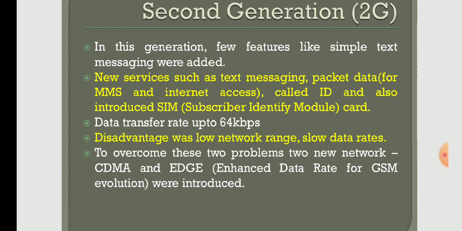That is the technology we'll be using in case of CDMA. That is, a single frequency will be divided into a number of frequencies and used, that is spread spectrum. That is the concept we have used in CDMA. Similarly, Edge, all these technologies were introduced to increase the speed, the data transfer rate. It was introduced in the second generation.